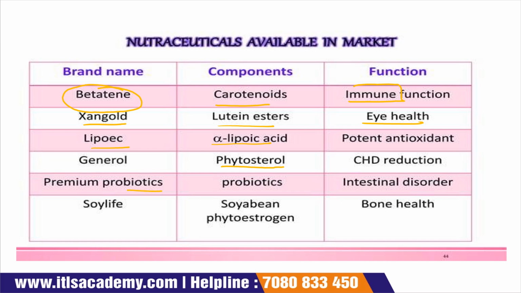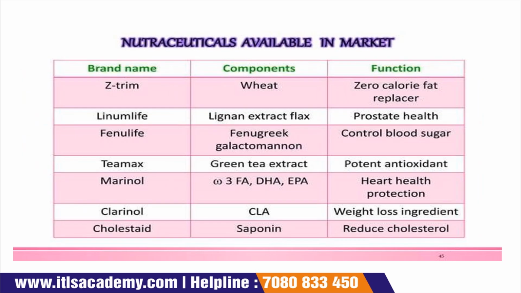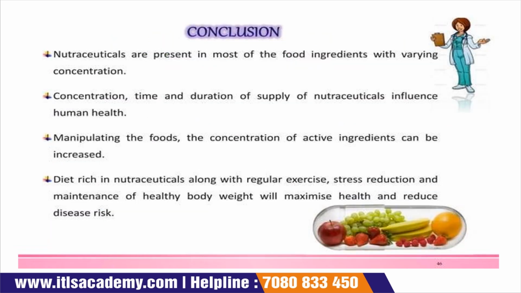Premium Probiotic contains probiotics which help in intestinal disorders. Soy Life contains soybean and phytoestrogen, and they provide good bone health. Again, there are also some brands like Z Trim, which contains wheat and has the function of zero caloric fat, and so on. Now the next one is the conclusion.